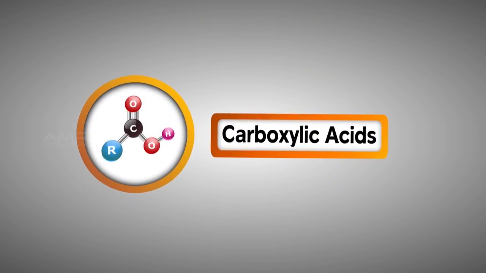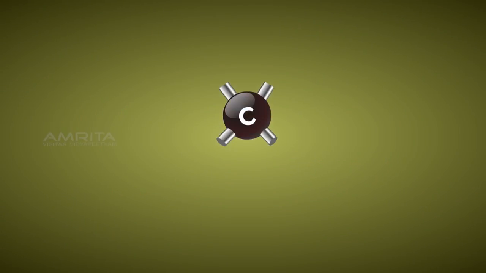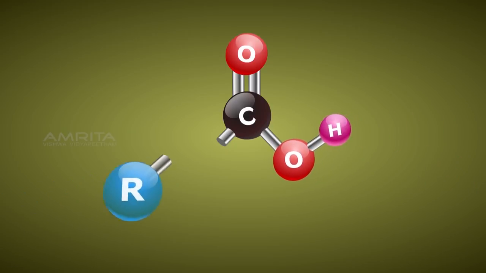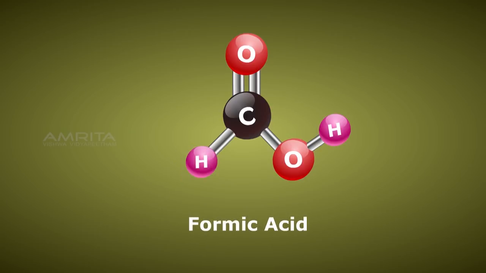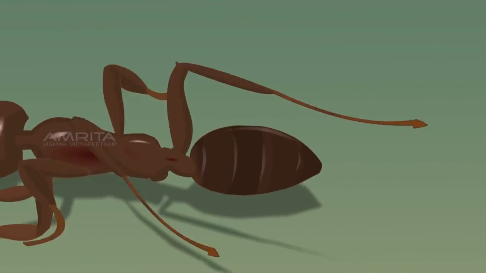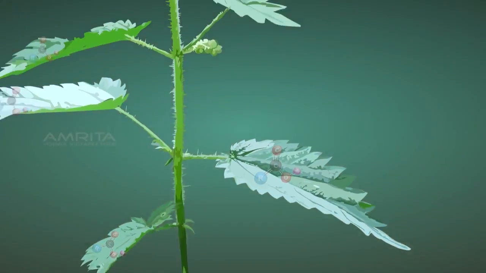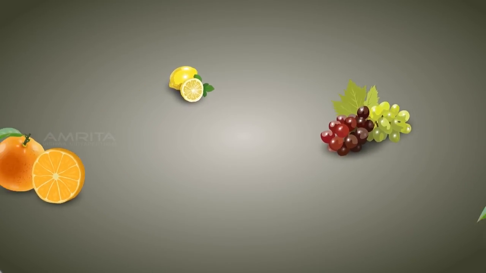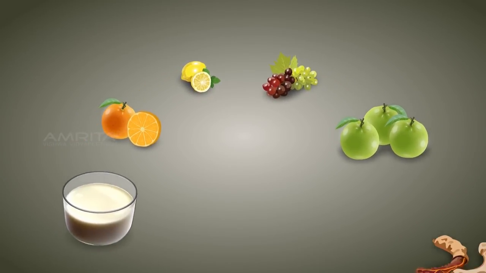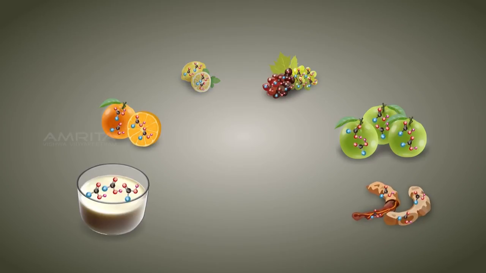Carboxylic acids. Carboxylic group contains a carbon atom doubly bonded to an oxygen atom and singly bonded to an OH group. The compounds containing the carboxylic group are called carboxylic acids. There are many acids which constitute carboxylic acid family. Formic acid is one of them. It is the major irritant in ant bites and stinging nettles. The sour taste of lemon, grape, orange, green apple, sour milk and tamarind also is due to the presence of carboxylic acids.